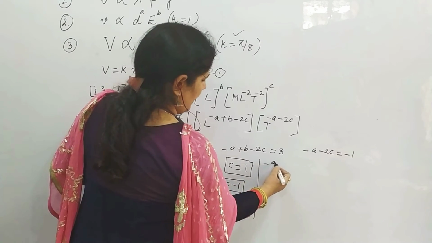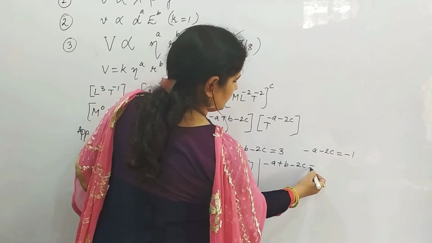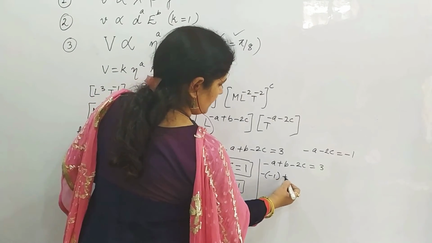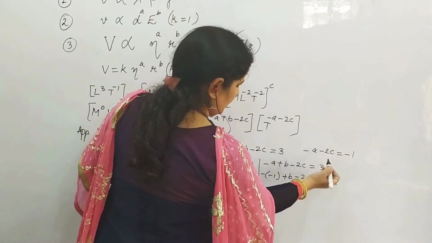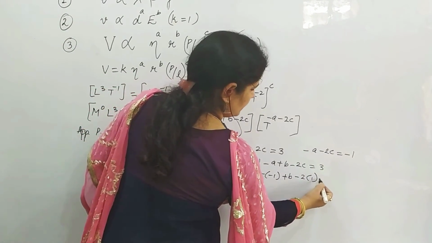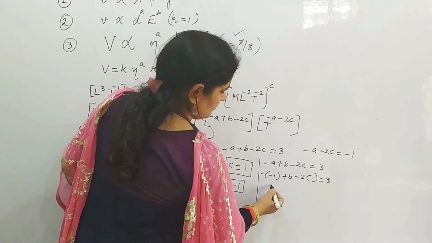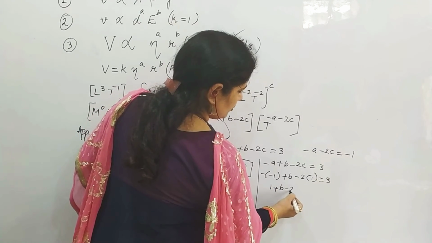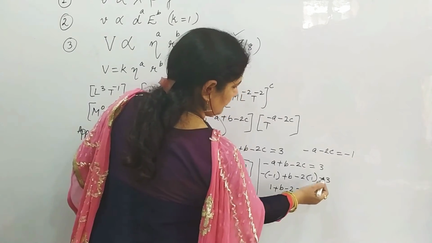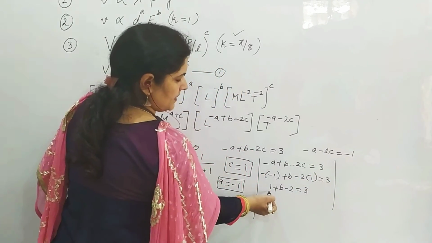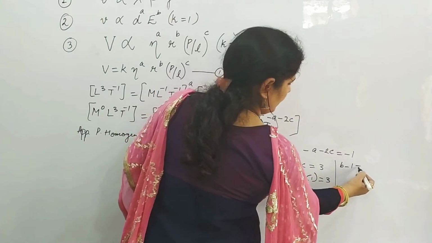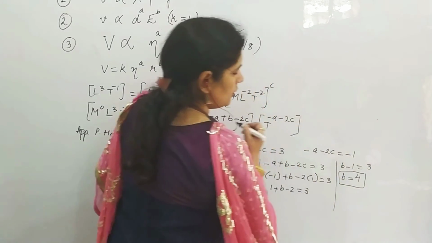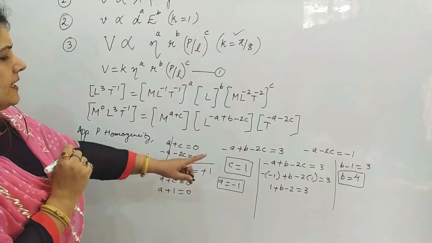Minus A plus B minus 2C is equal to 3. What is A? Minus 1. Minus into minus 1 plus B minus 2C. What is C? 1, is equal to 3. So this becomes plus 1, minus minus becomes plus, plus B, this is minus 2, is equal to 3. So minus 2 plus 1 is minus 1, B minus 1 is 3, and B is equal to 3 plus 1, that is B is equal to 4. So we have got A, B and C.